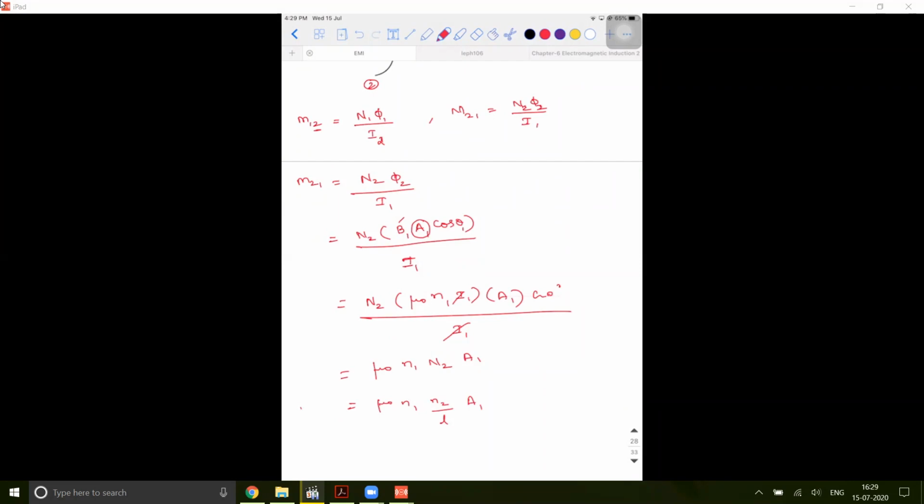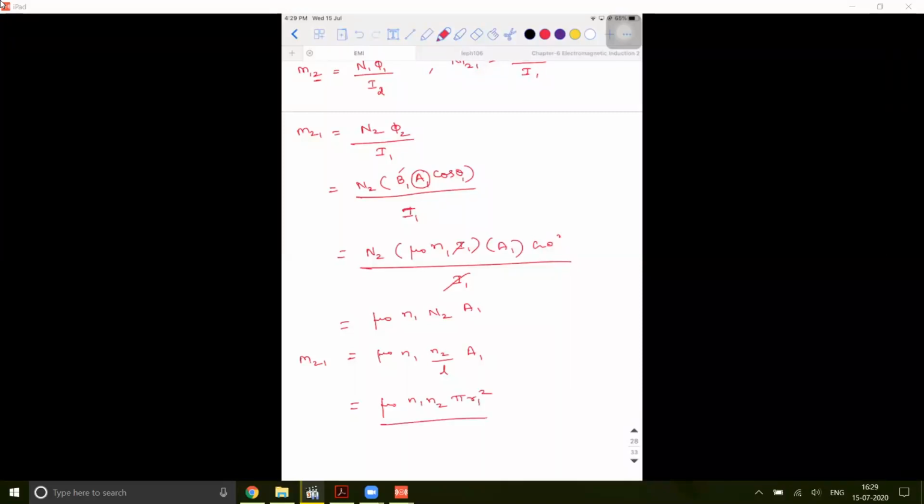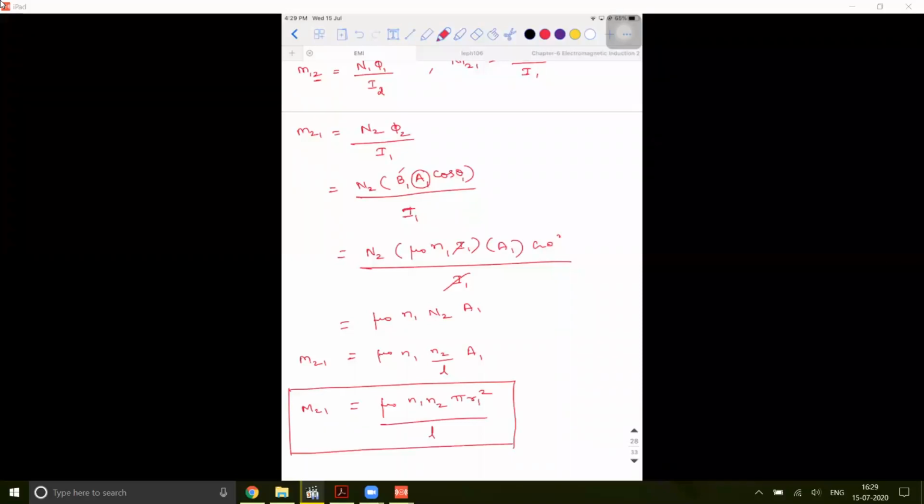So this is M21. But what is the area of the first coil? N1 pi R1 square, the whole divided by L. So this is going to be the value of the mutual inductance of the second coil with respect to one.